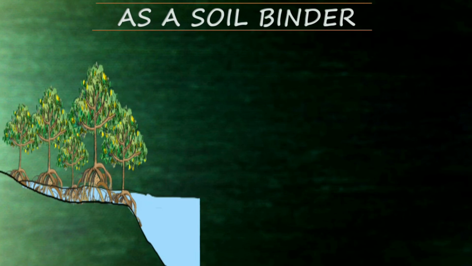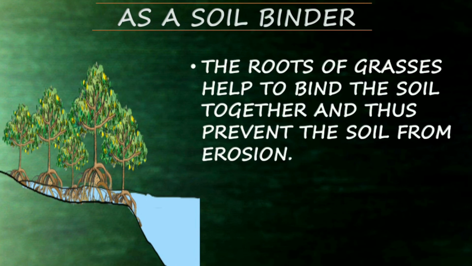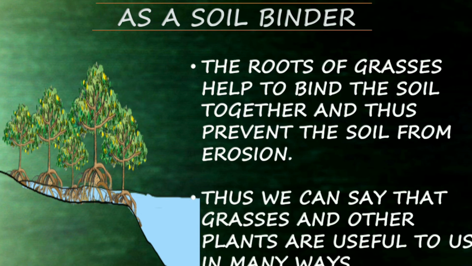As a soil binder, the roots of the grasses help to bind the soil together and thus prevent the soil from erosion. So in hilly regions soil erosion often occurs. So trees are planted to avoid this soil erosion. The roots will grow strong and prevent the soil erosion. Thus, we can say that grasses and other plants are useful to us in many ways.